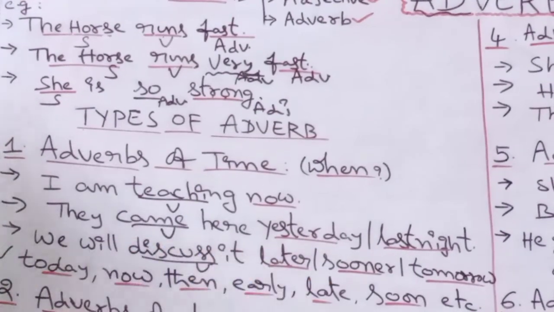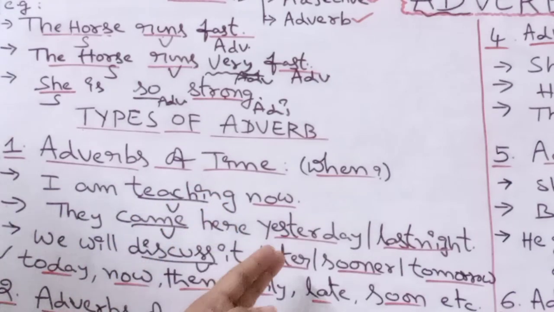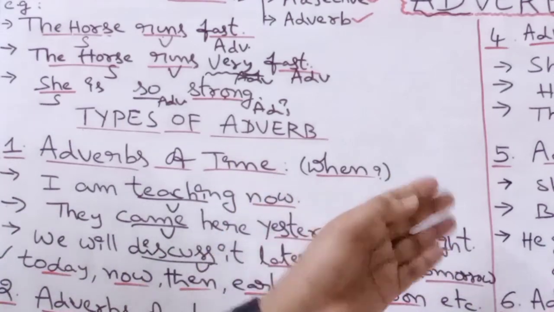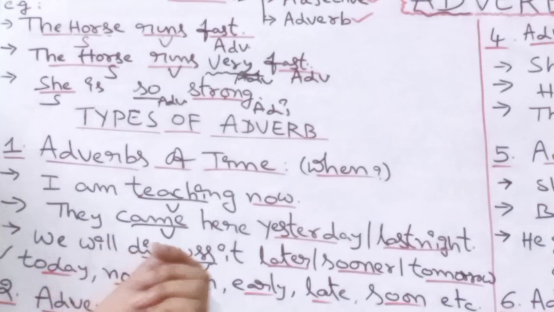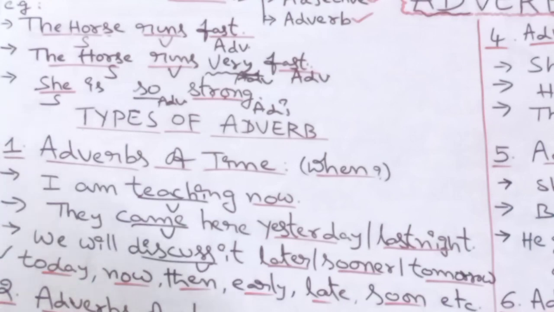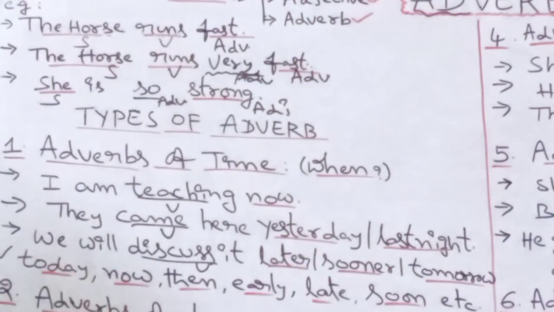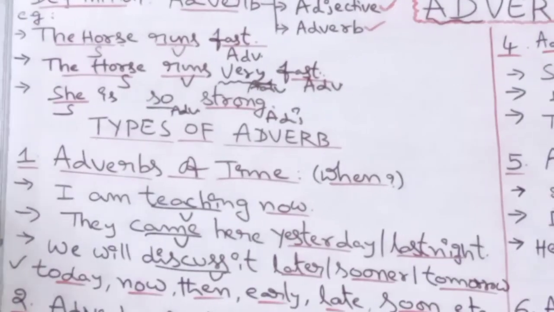And we'll discuss it later, or you can say we'll discuss it sooner, we'll discuss it soon, or we'll discuss it tomorrow, the day after tomorrow. So all these examples, late, later, soon, sooner, tomorrow, today, now, then, early, etc. These words denote some time, and they give the clarity when that particular action happens in a given sentence. That's why they become adverbs of time.